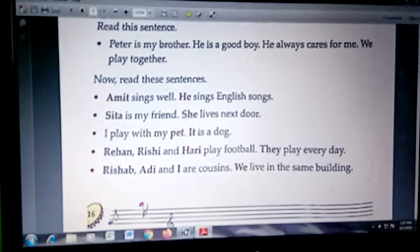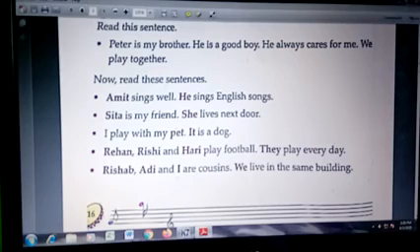Next, Rishabh, Adi and I are cousins. We live in the same building. Here also three persons are there: Rishabh, Adi and I. Here I am talking about myself also, so we will use the pronoun we.